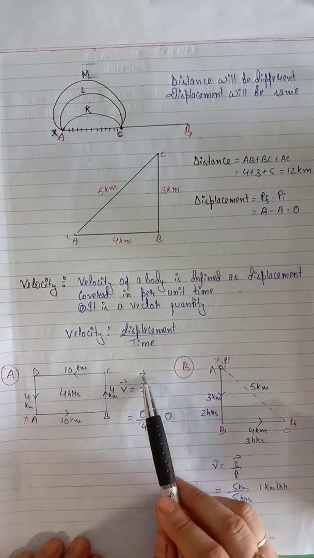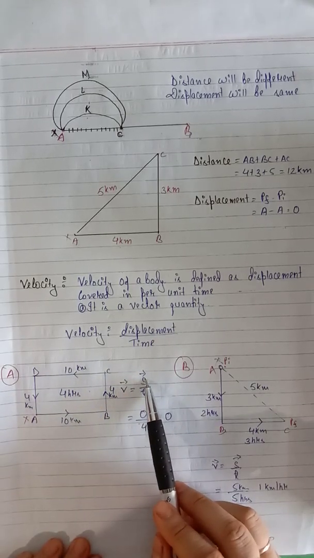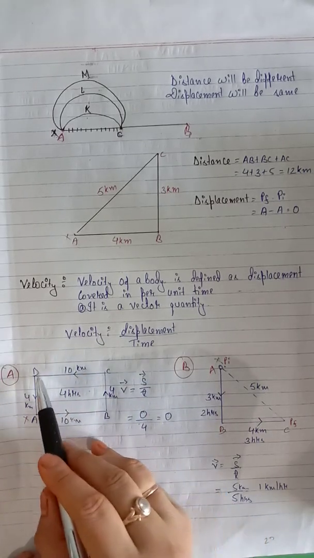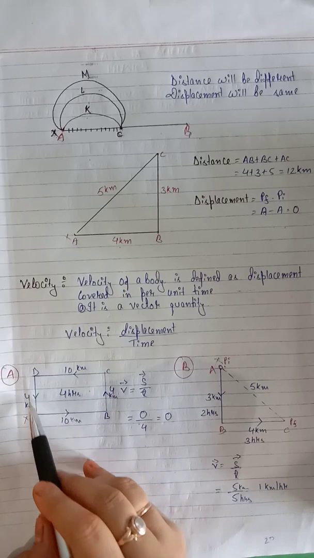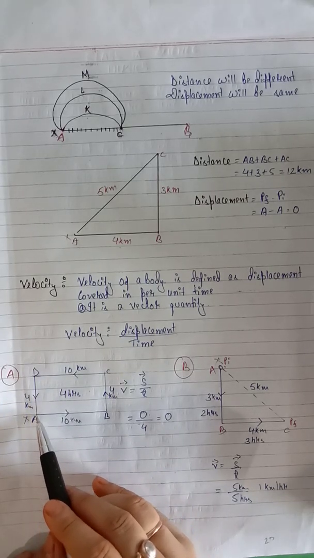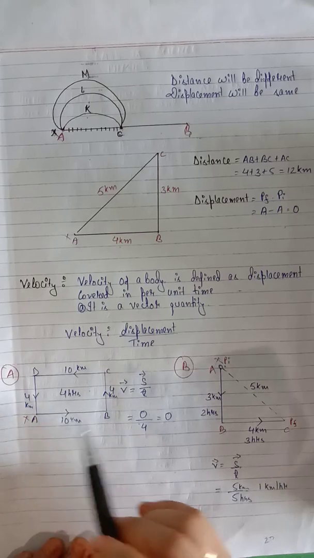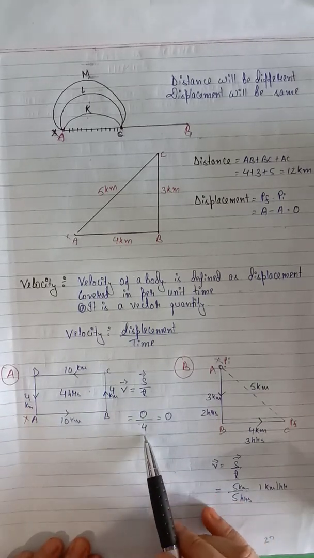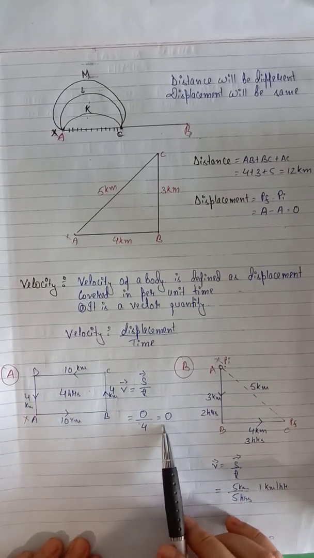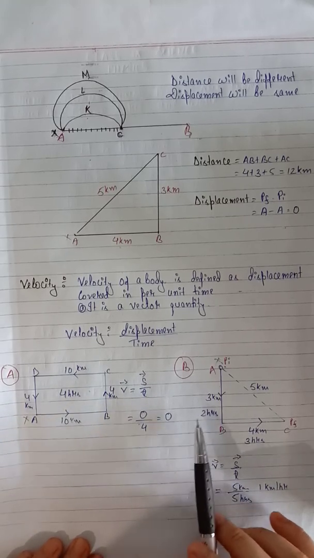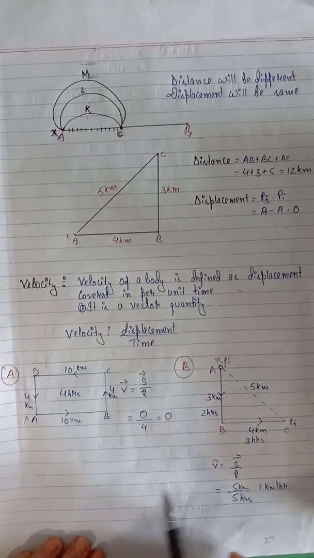Velocity equal to displacement by time. Displacement, what will be the displacement? See here, this arrow. This boy travels all through this path, but at last he came back to his initial position. So his displacement will be 0 and time taken is 4. So velocity will be obviously 0. But in this case, it will be different.